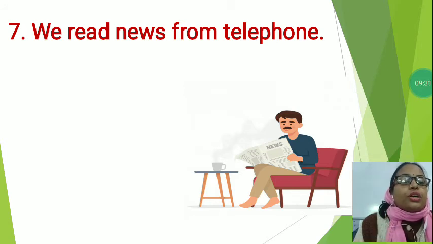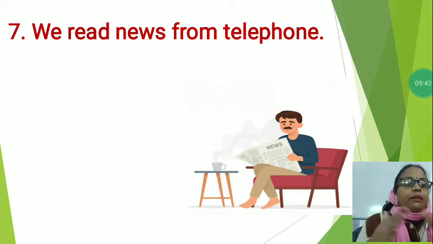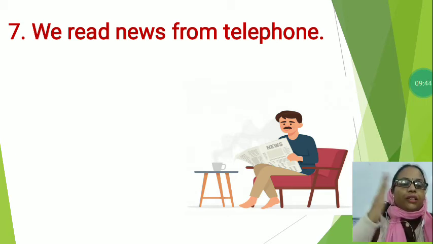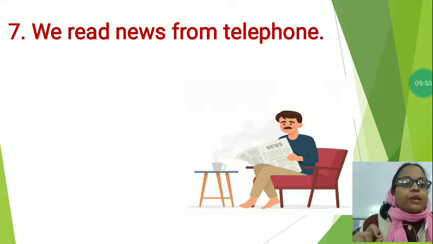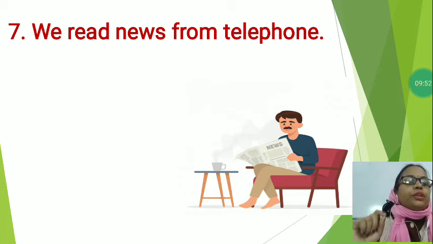This is also a means of communication. Through the newspaper we can know what is happening in our society, in the whole world and in our country. So we read news from newspaper.